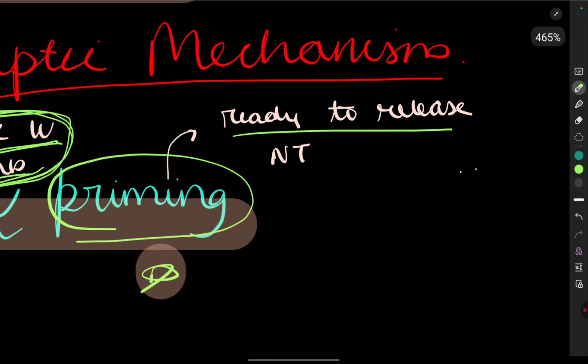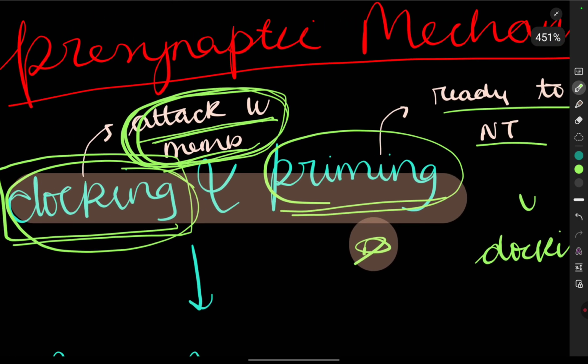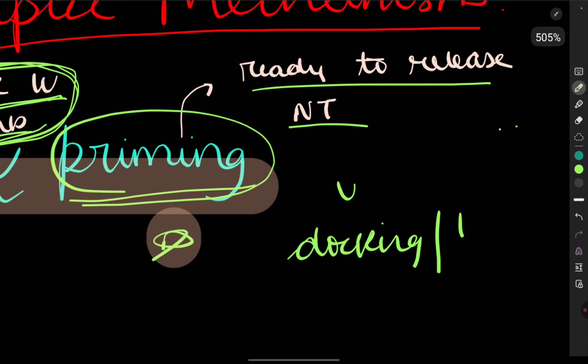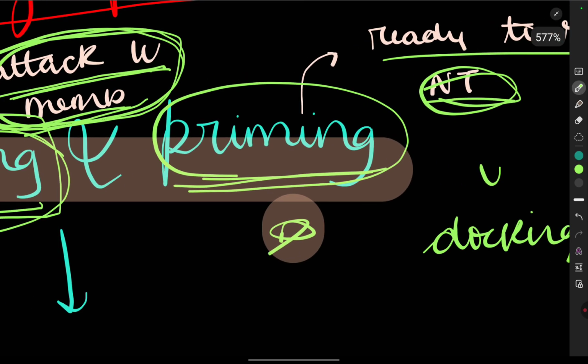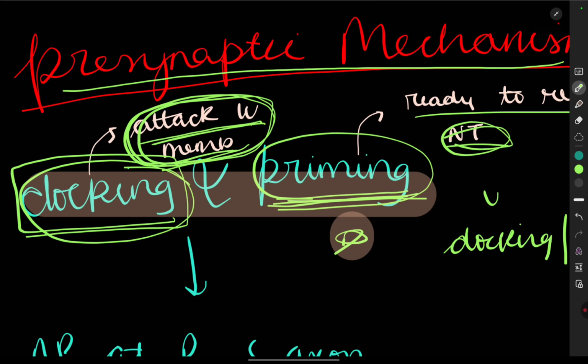Ready to release the neurotransmitter out of the vesicle is called priming. So docking is nothing but the vesicle hitting the membrane so as to release the neurotransmitter. When the neurotransmitter is ready to be released, it is called priming. So this comes under the presynaptic mechanism.